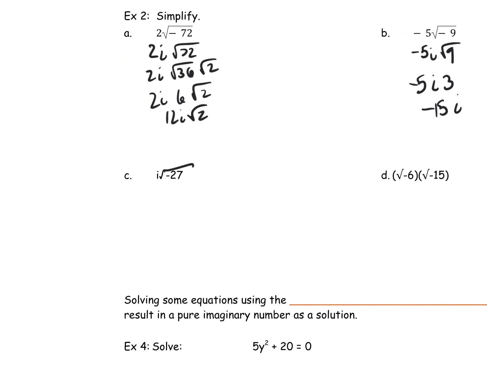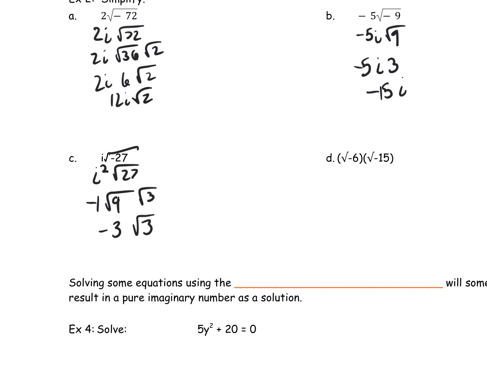Here I have an i already out front, and when I bring out that other i, it's going to be i times i, which is i squared, times the square root of 27, and i squared is just -1. It's going to be -1 times the square root of 9 times the square root of 3. Well, the square root of 9 is 3, so that's going to be negative 3 square root of 3 as my final answer.